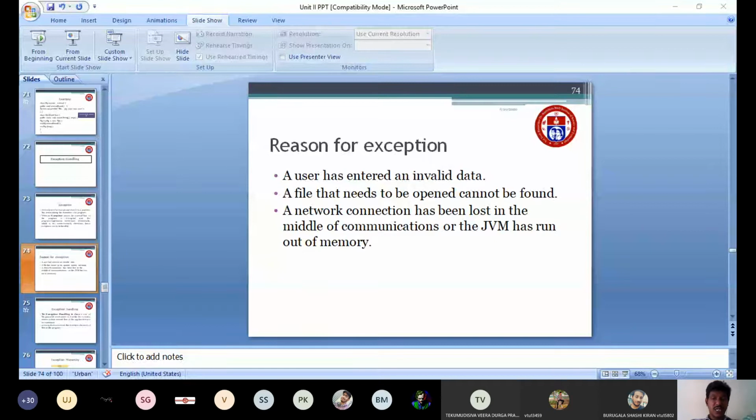Third one, a network connection has been lost in the middle of the communication, or the JVM, that is Java Virtual Machine, has run out of memory. So in these three cases, you may get an exception. Not only these three cases, we have some other cases also. I have listed these three reasons. First, the user has entered invalid data. Then a file that needs to be opened is not found. Then the network connection has been lost in the middle of communication, or the JVM has run out of memory, so there is no space available in the JVM memory. In that case also you may get an exception.